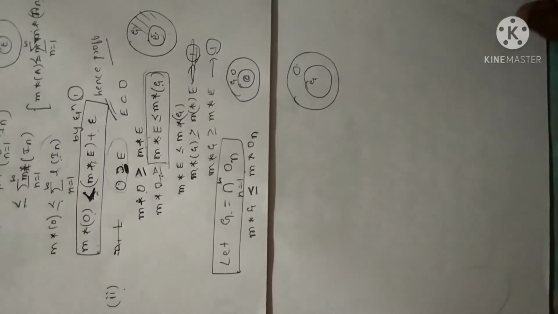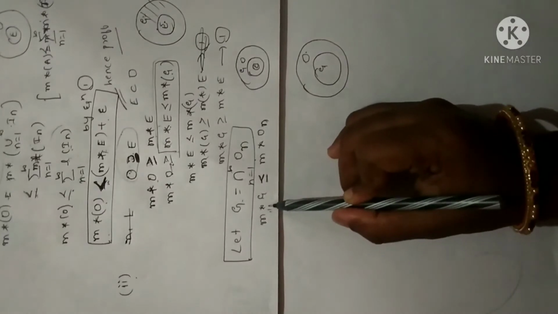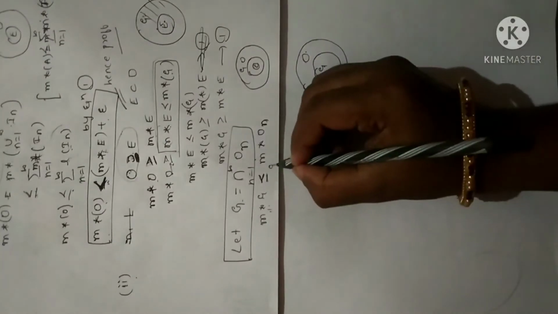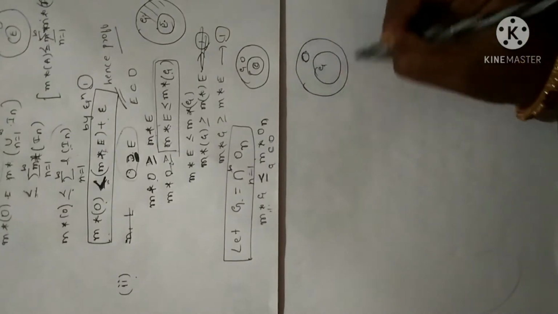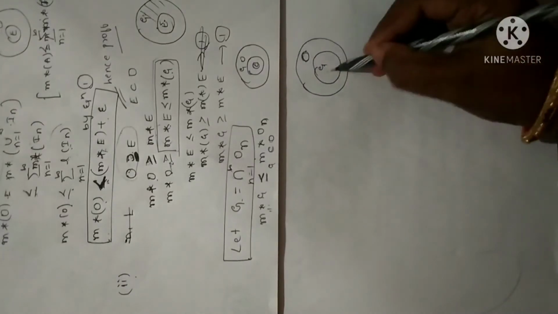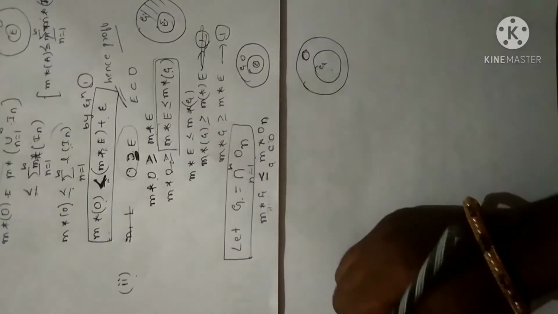This is by definition of G delta set. Now this expression I have assumed. Why? Because G is a subset of O, or else I can say G is contained in O. O is the largest set and G is inside O. So I can write measure of G is less than or equal to measure of On.